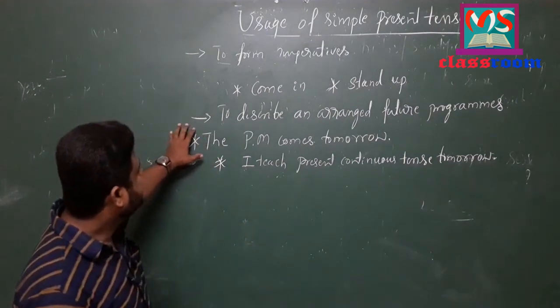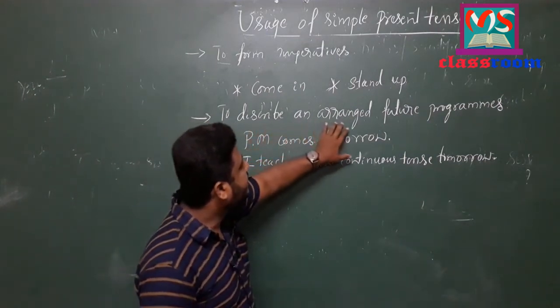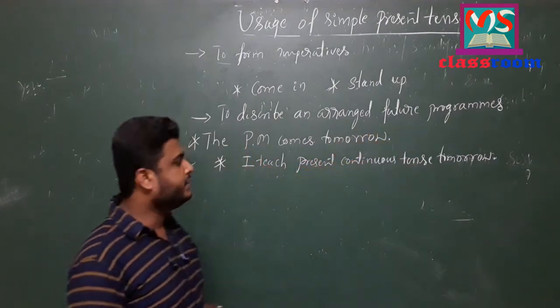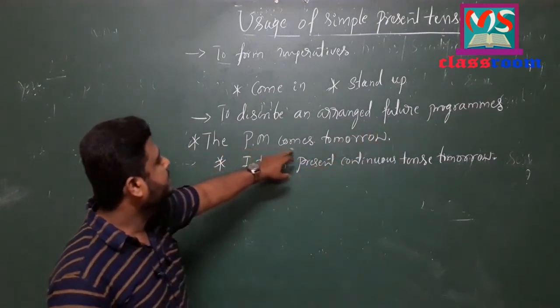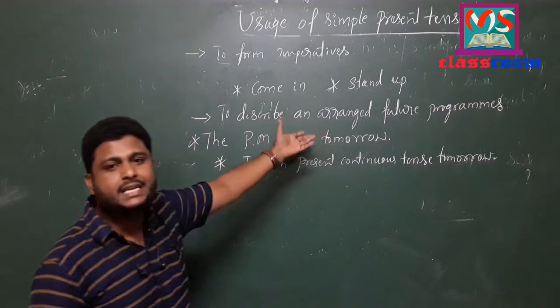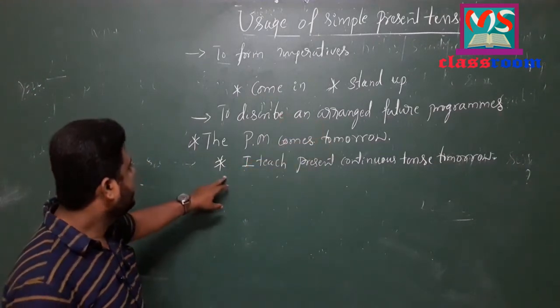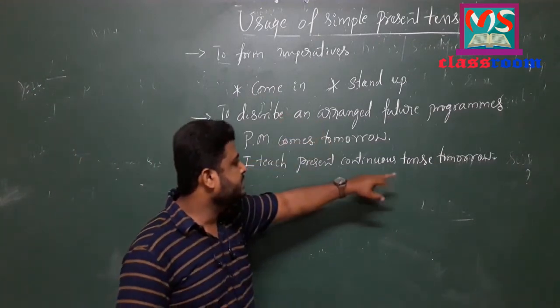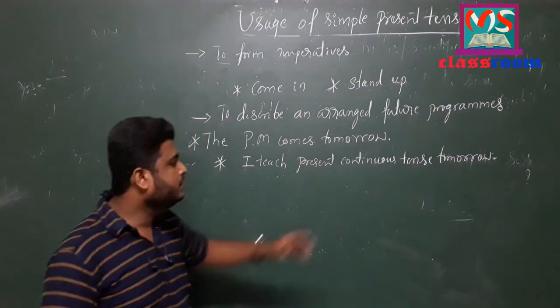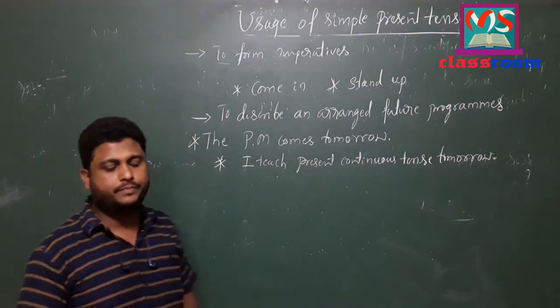Simple present tense is also used to describe an arranged future program. For example, the Prime Minister comes tomorrow. It is an arranged future program. I teach present continuous tense tomorrow. It is also an arranged future program.